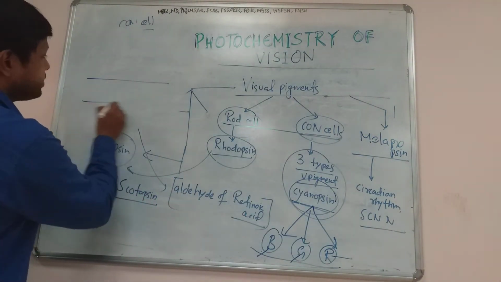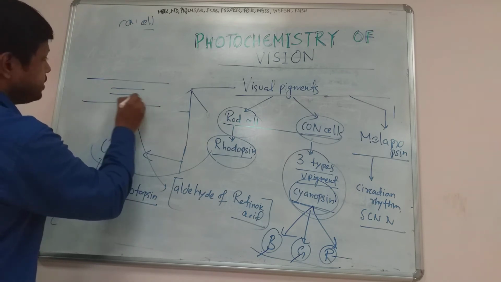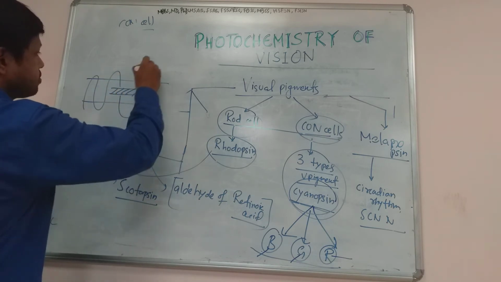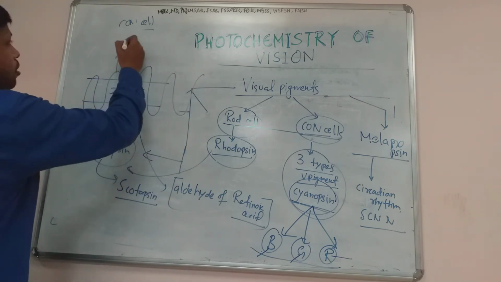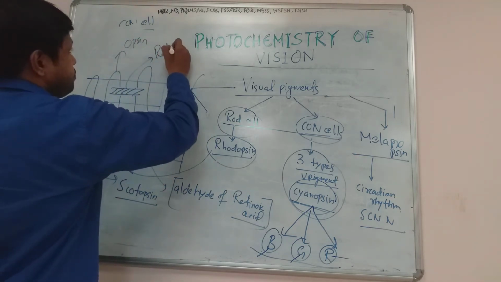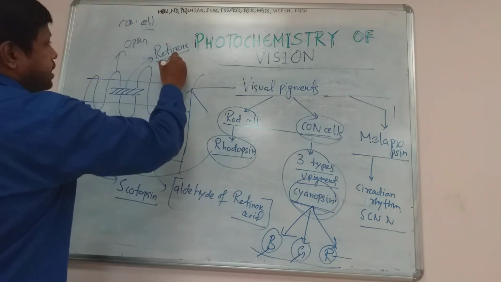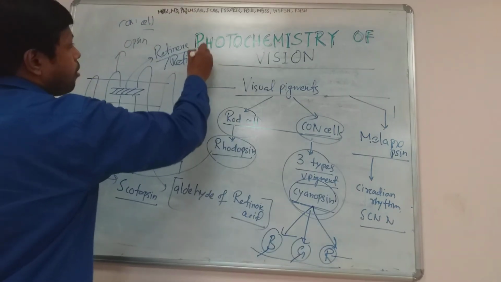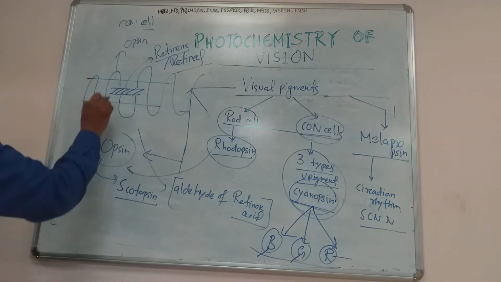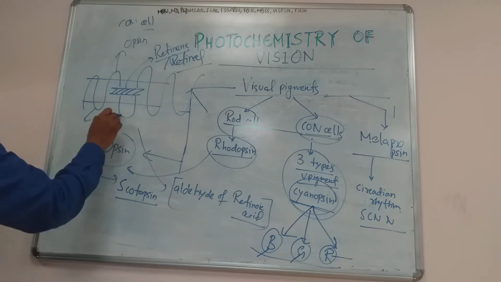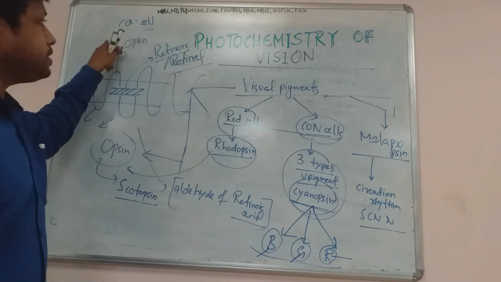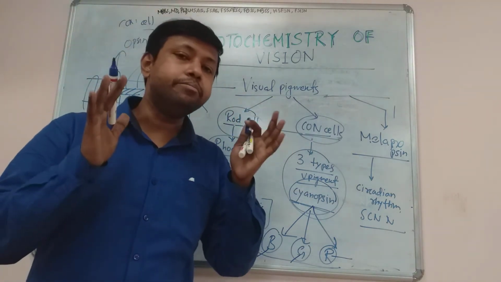So this is the membrane, and this is the retinine, and this is the opsin, and this is the retinine. Retinine or retinal is nothing but the aldehyde form of retinoic acid. So this is the constant part, and this is the opsin, the surrounding serpentine structure, which is the most variable part. Can you understand? So retinine and opsin together form the complete visual pigment.